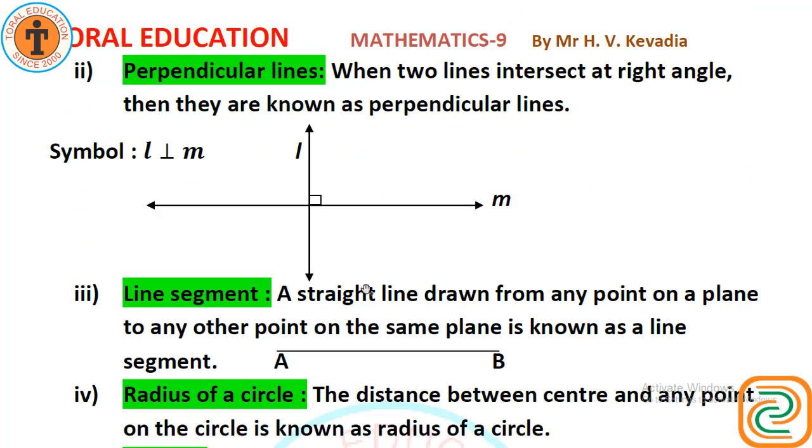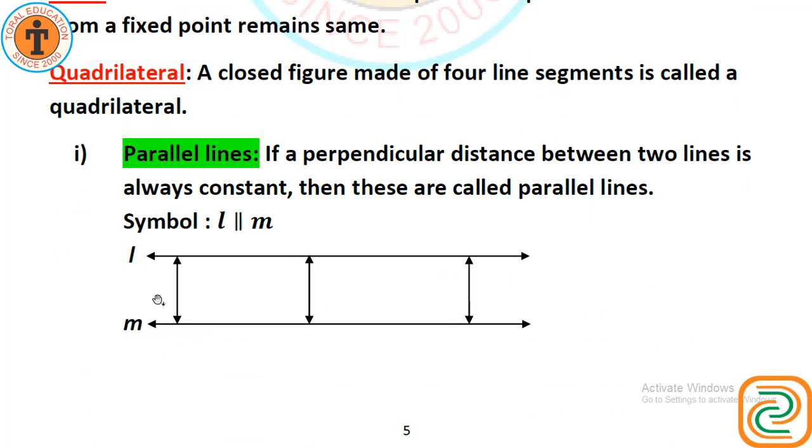Now again, definition of parallel lines. First definition of question number 2, parallel lines. If a perpendicular distance between two lines is always constant, then these are called parallel lines. Look at line L and line M. They have same distance between them at all the points. Perpendicular distance is same. So this L parallel to M. This is the symbol L parallel to M.